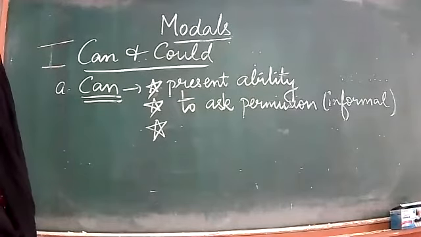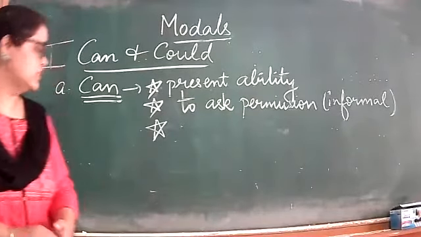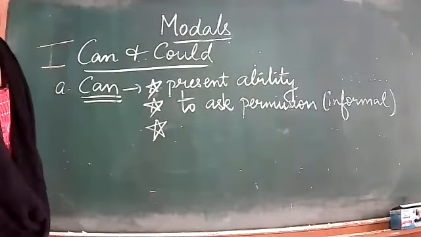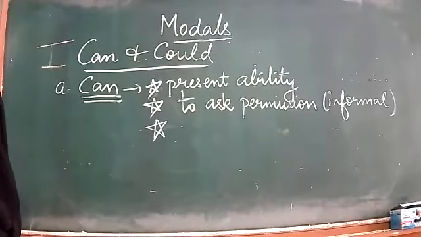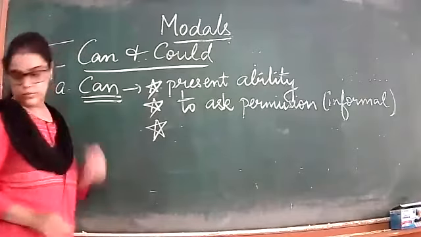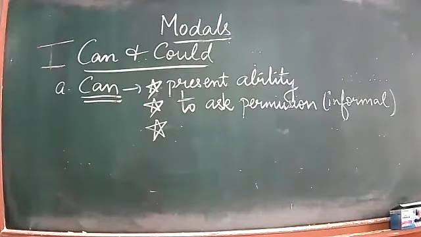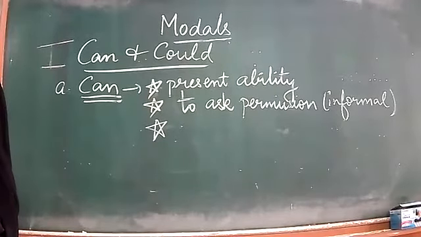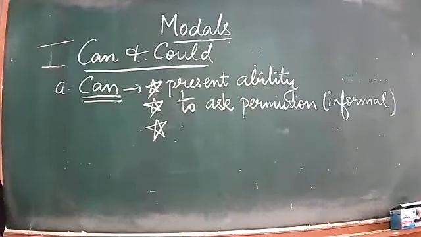So I would unmute Harman. Harman, please tell us one question that is informal using can. Ma'am, think about it. Suppose you have to ask something to your sister, she has to use something. How would you say? Can I use this? Ma'am, can I play cricket? Okay, you are asking your mother maybe.